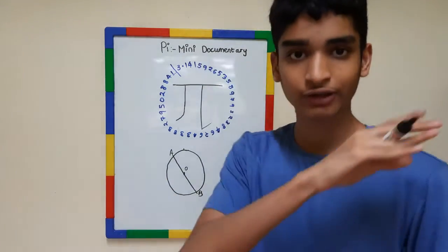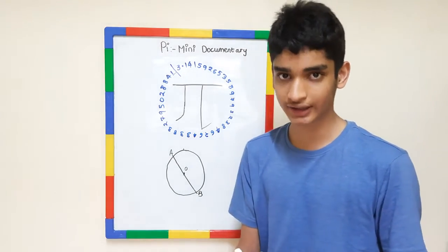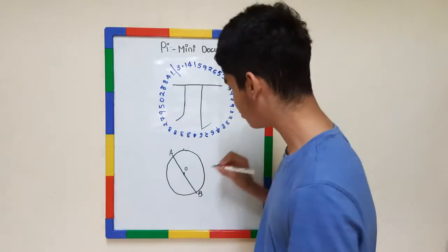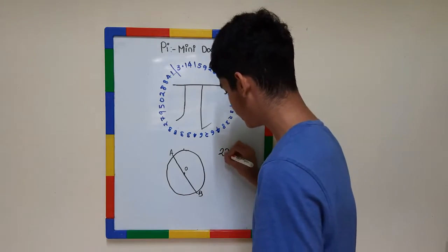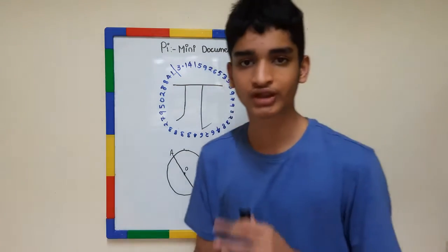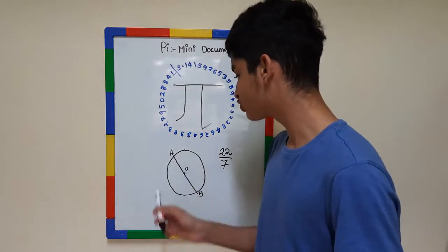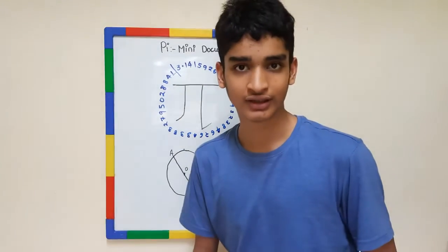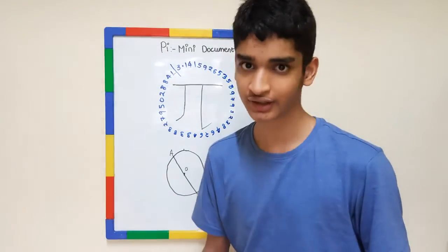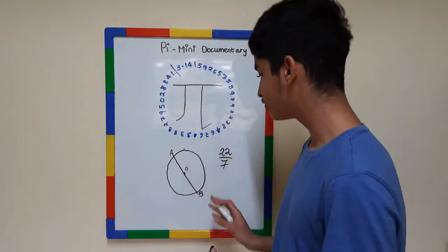It is the line that goes across the circle and passes through the center as well. Correct? So now this can be represented as 22 upon 7. Let me show you why. Clearly the circumference should be bigger than the diameter because a curve is generally larger than a line. Correct? So that's why it is 22 upon 7.